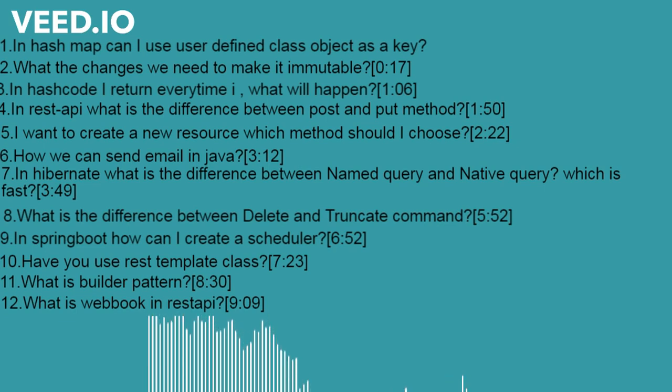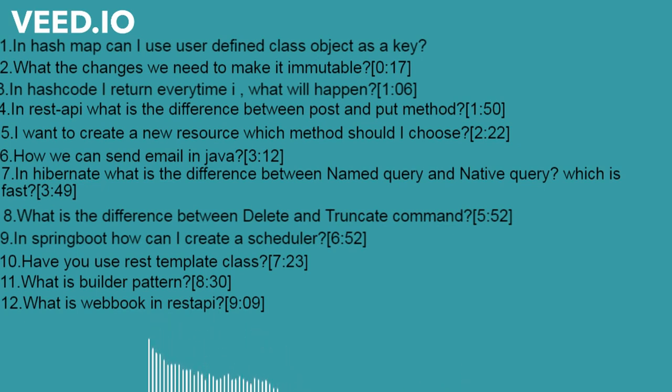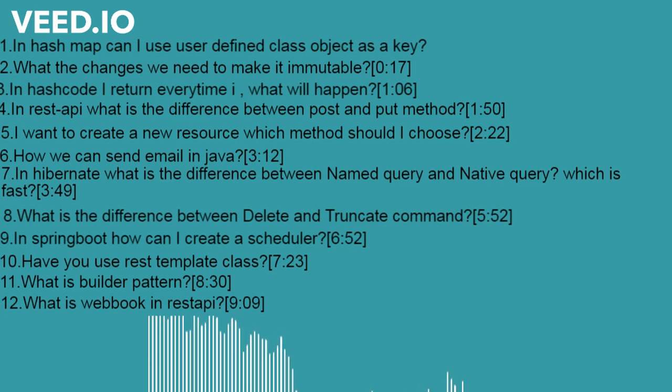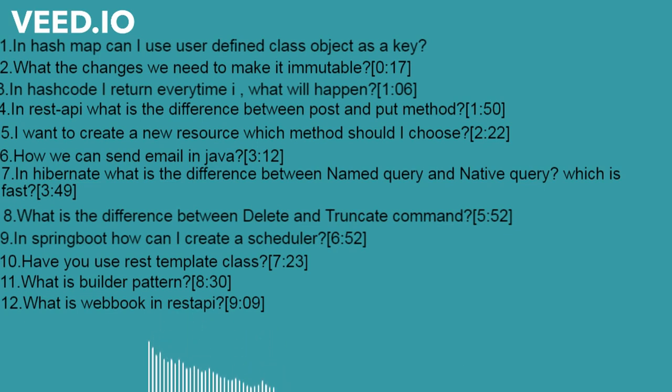If we give that query on top, then it is a named query. The syntax will be @NamedQuery with name equal to a value. So we can use that key anywhere in the class, anywhere in the project. So that is a named query.